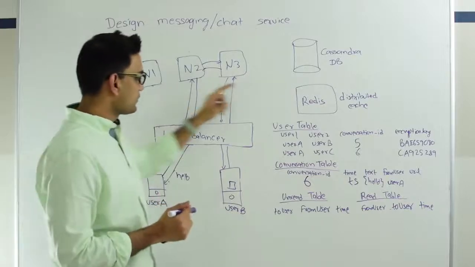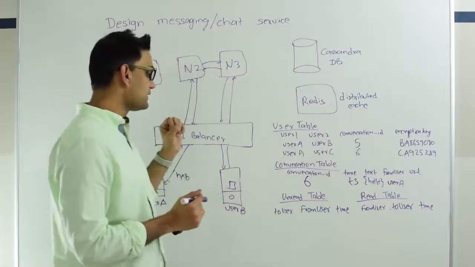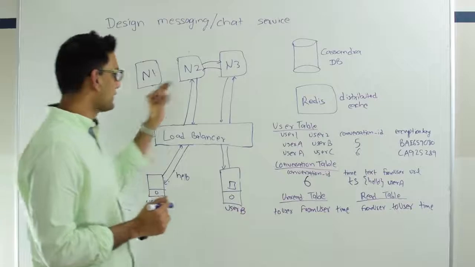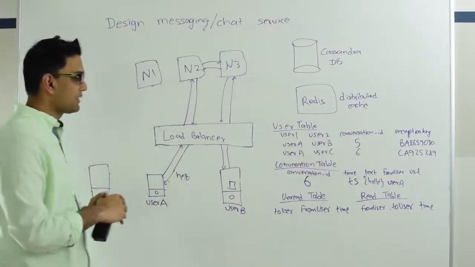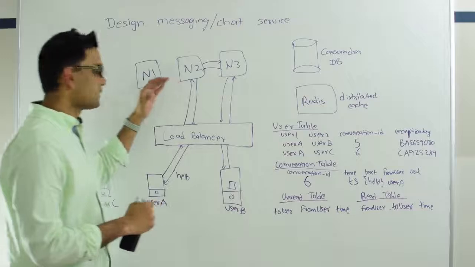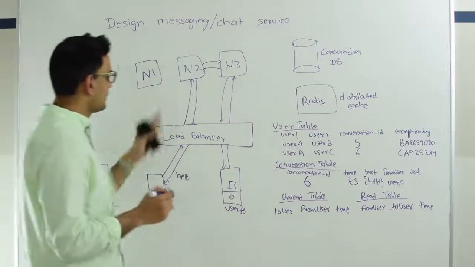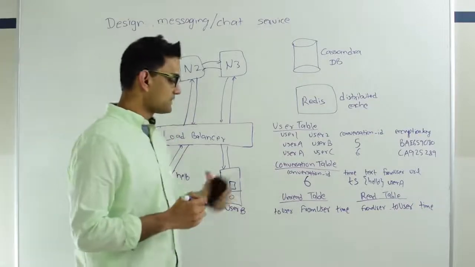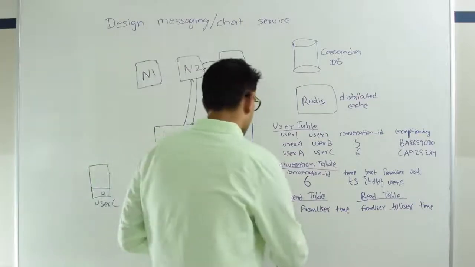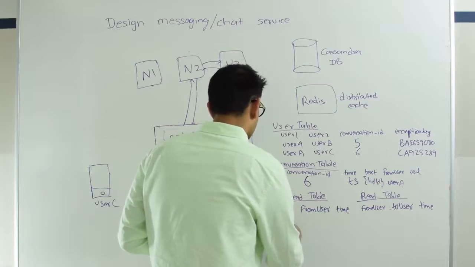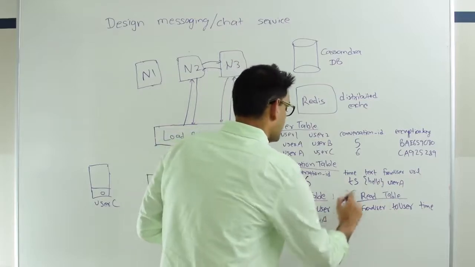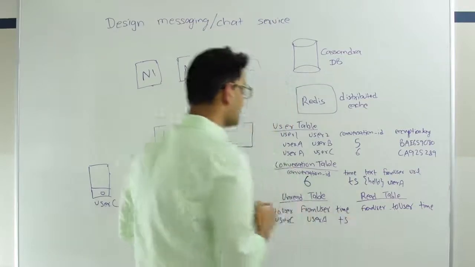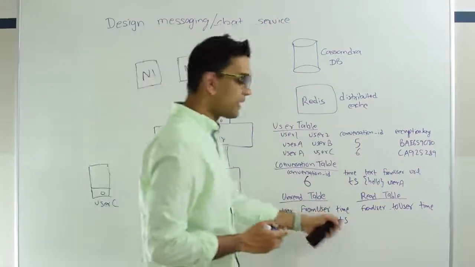Now N2 will look into the Redis to see if user C is online right now, and whether there is any host which is managing user C. Since user C is offline right now, he cannot send this message to user C, so what he's going to do is store this message in this unread table. So to user, in this case, is user C, from user is user A, and time is T5. Time is saying the time of the earliest unread message.